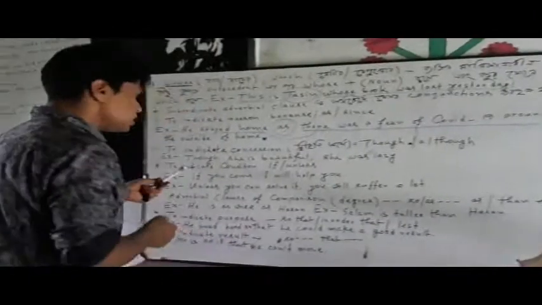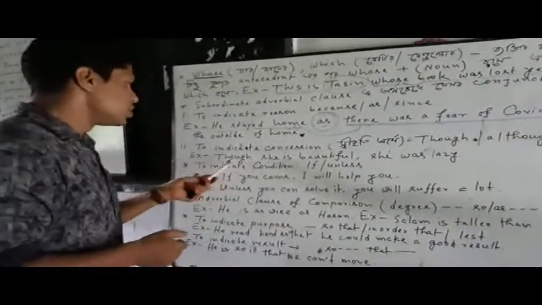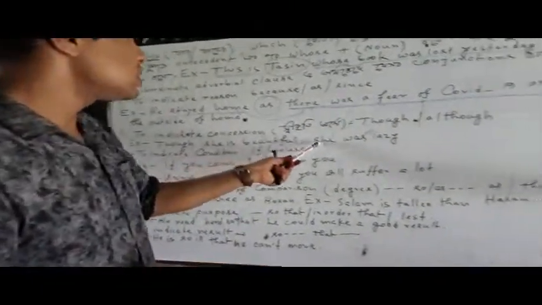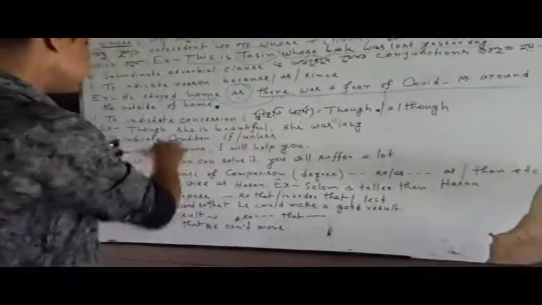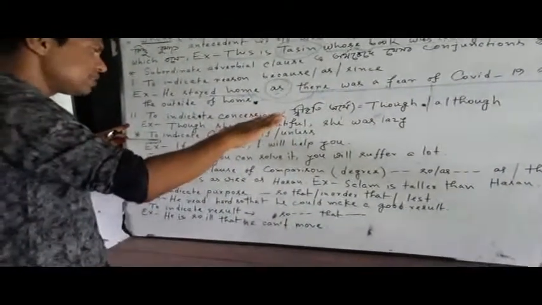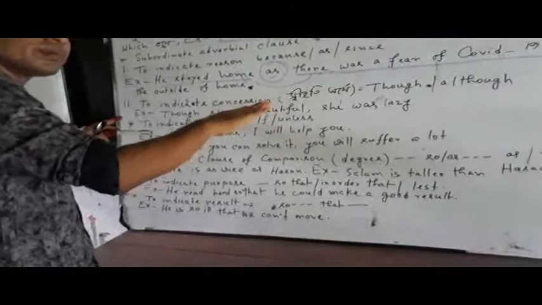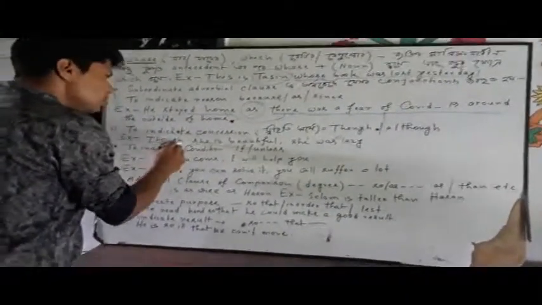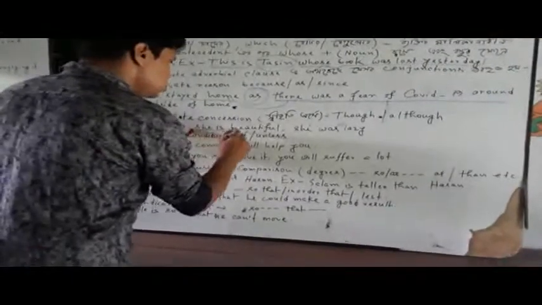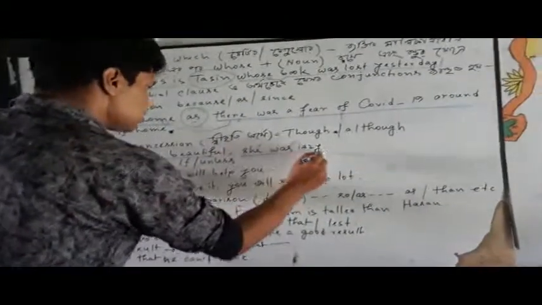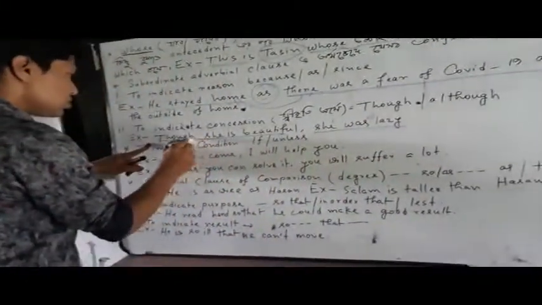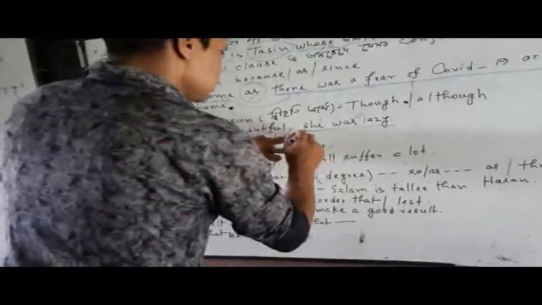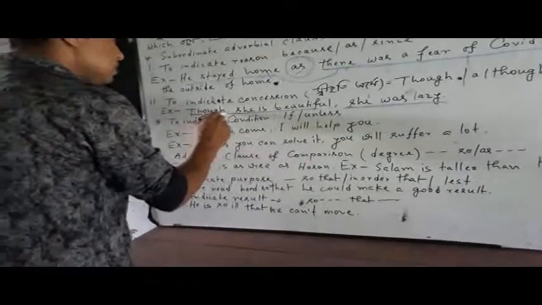Okay, my dear students. So here is your example. Though she is beautiful, she was lazy. So here is an acknowledgement. What kind of acknowledgement is here? So with the help of the connector though, we have joined two clauses. So one is independent clause and another is subordinate clause.